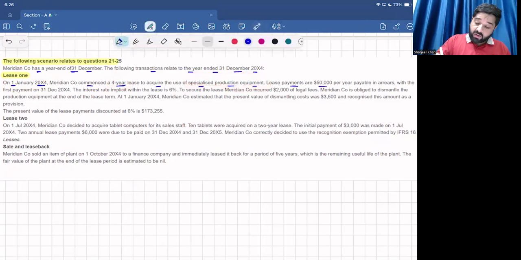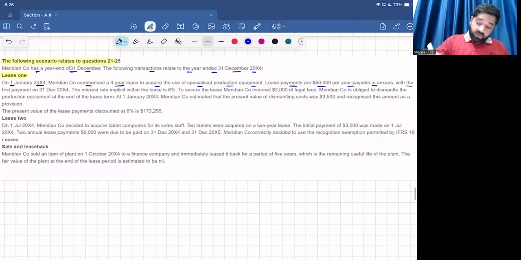Lease payments are $50,000 per year payable in arrears, not in advance, with the first payment on 31st December 20x4. The interest rate implicit within the lease is 6%.